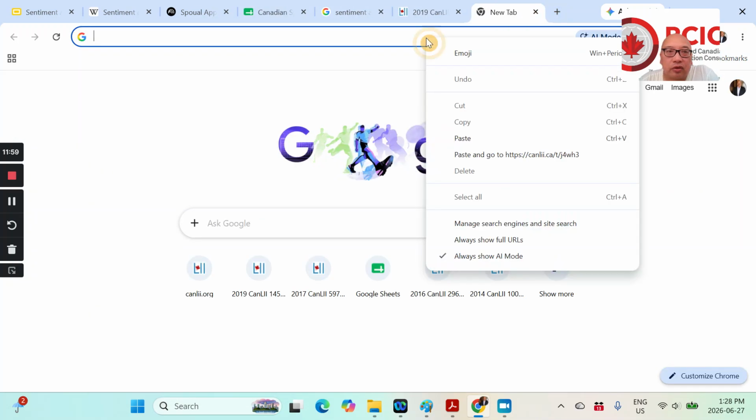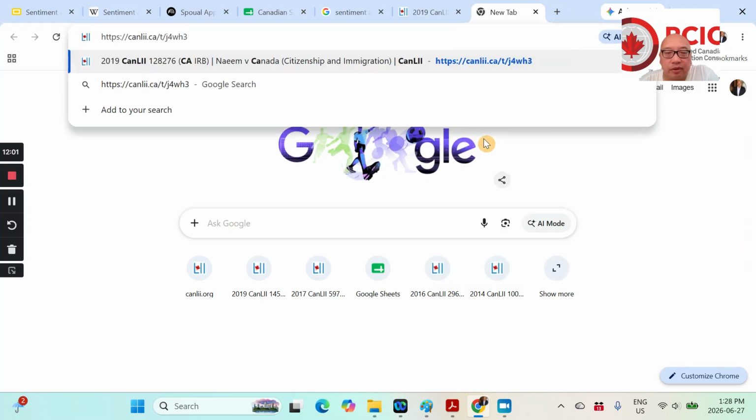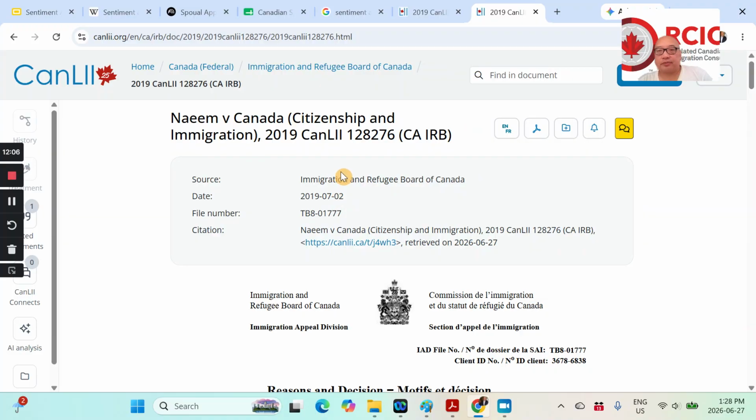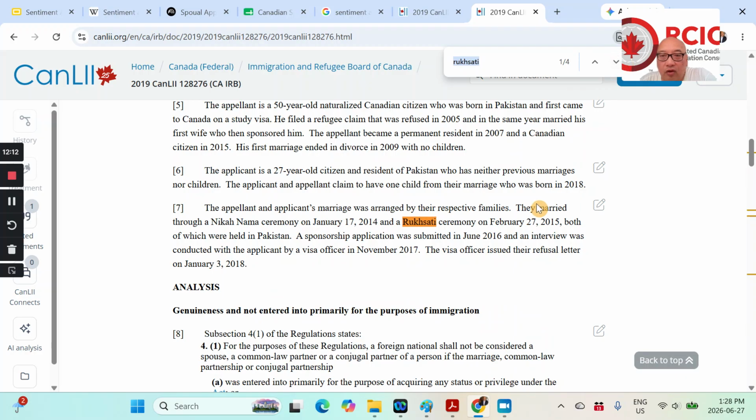Okay, so I'm going to go into the address bar, paste it in, Naeem versus Canada, and do a find of Ruxati. Okay, they married through the Nikah Nama ceremony, and my apologies, I think I'm butchering that pronunciation too.